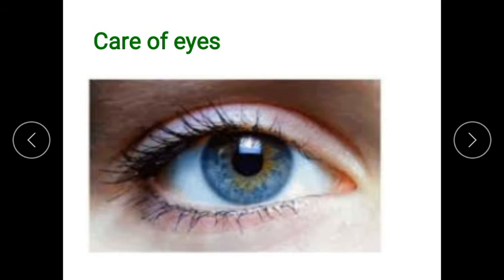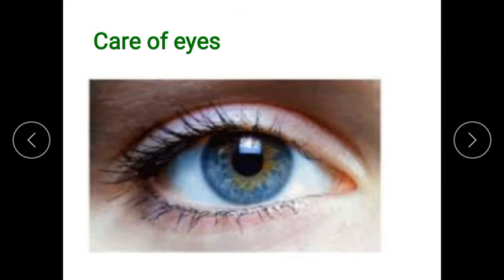Then the eyelid is also there to protect your eyes. Tears help wash out the dirt; tears come out and help to wash out the dirt. Eyelids close when any object gets too close to the eyes. If any object gets close to your eyes, this is the eyelid, this part, so it gets closed. So these are the natural defense mechanisms, natural things to protect our eyes.